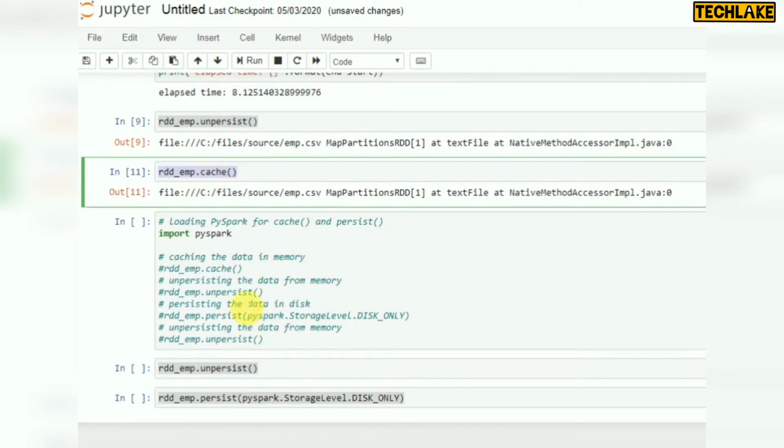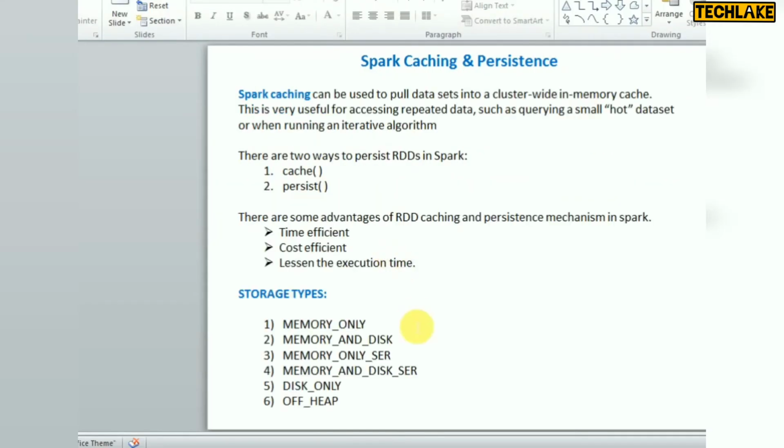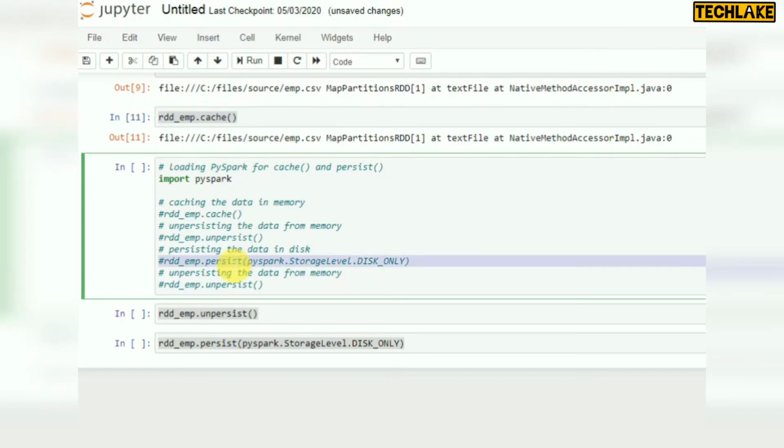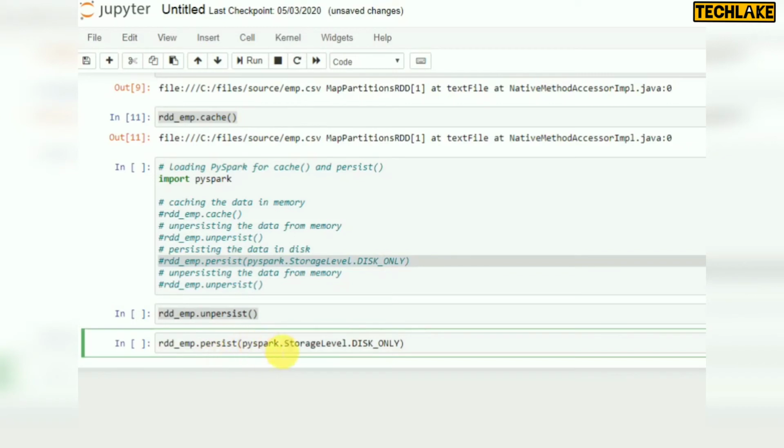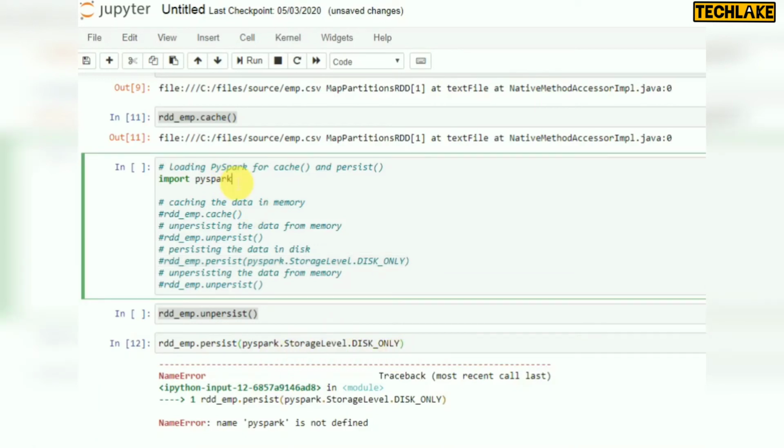And as I told, persist. Persist means if you want to use other parameters, as per the explained list: memory only, memory and disk, serializable, disk only, off heap. You can use the other parameters with persist, PySpark dot storage level dot and your parameter value. So disk only you can use. PySpark is not defined, so we need to first import PySpark because it is a PySpark module.